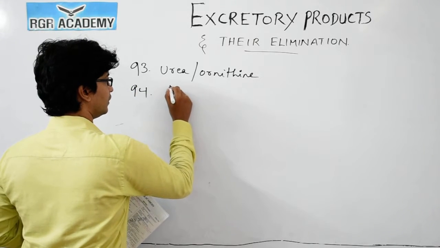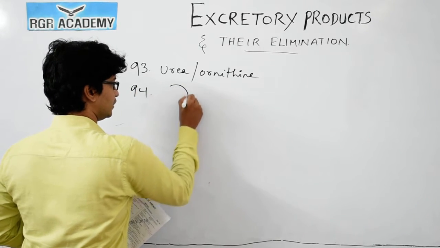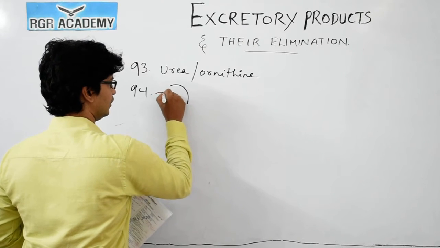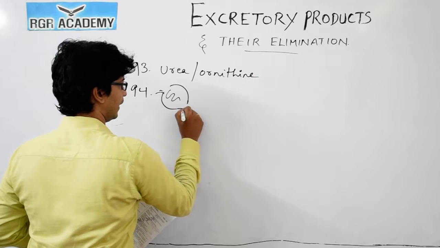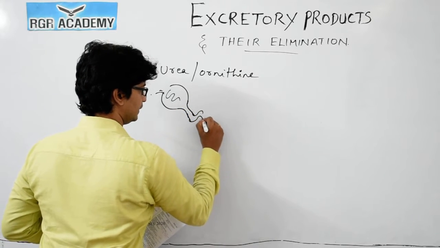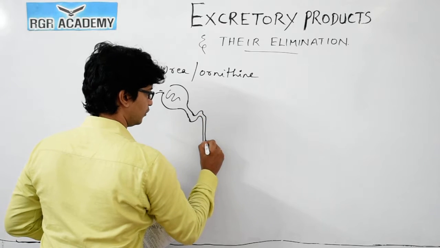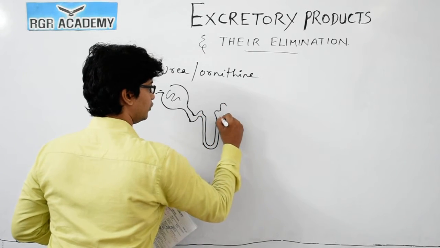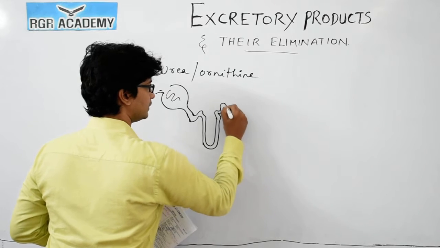When you talk about the nephron structure, you could see the Bowman's capsule and the glomerulus inside, then the proximal convoluted tubule, followed by the loop of Henle, and then comes the distal convoluted tubule, and then it forms the collecting duct.